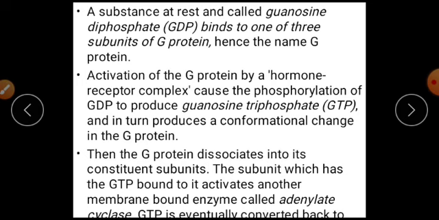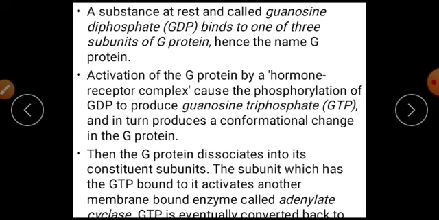A substance called guanosine diphosphate, GDP, binds to one of 3 subunits of G protein, hence the name G protein. The activation of the G protein by a hormone-receptor complex causes the phosphorylation of GDP to produce guanosine triphosphate.